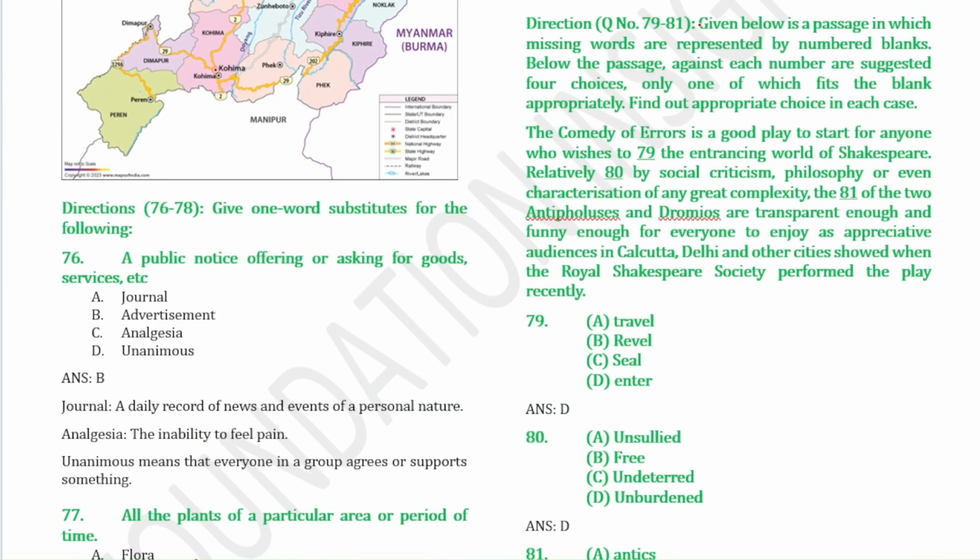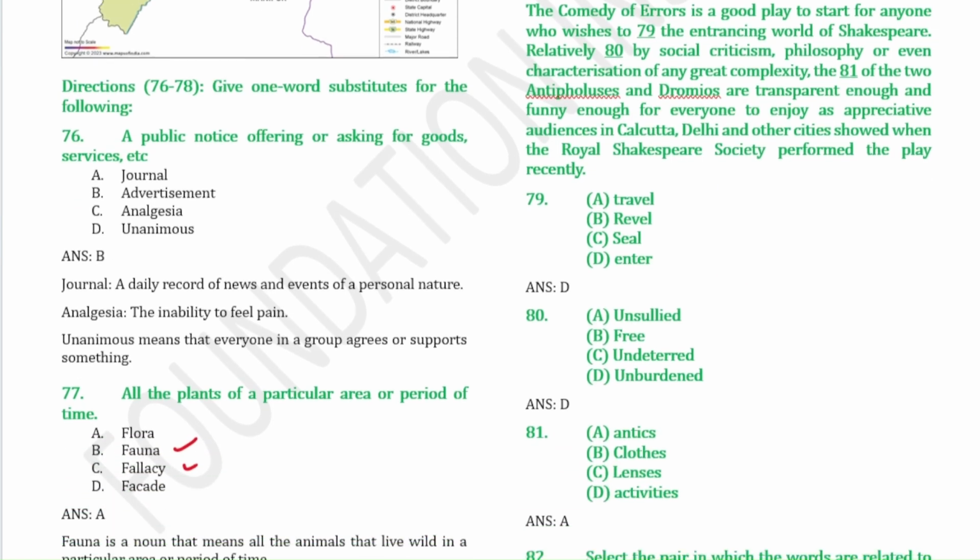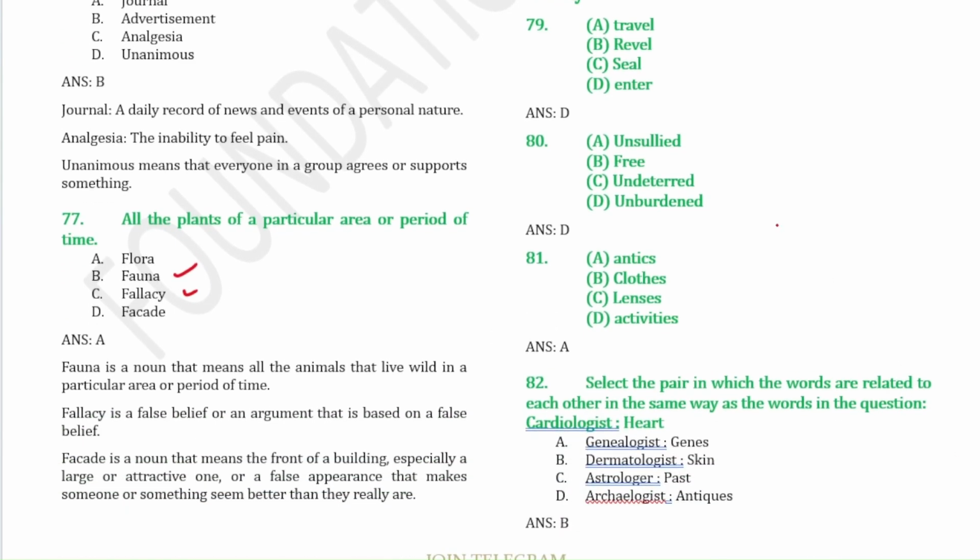From question number 79 to 81, you have to read the given passage and answer accordingly. You can just go through it. Next, 82. Select the pair in which the words are related to each other in the same way as the words in the question. Cardiologist, heart. So dermatologist, skin.